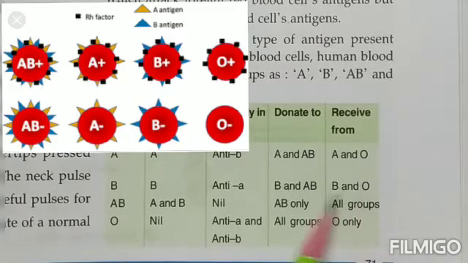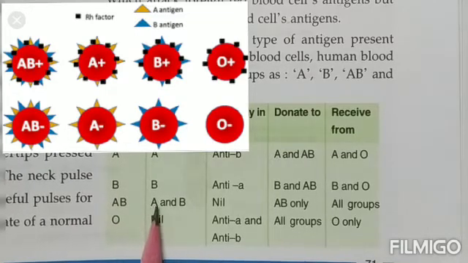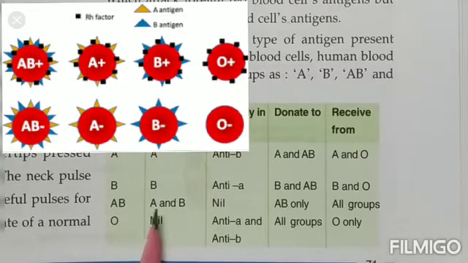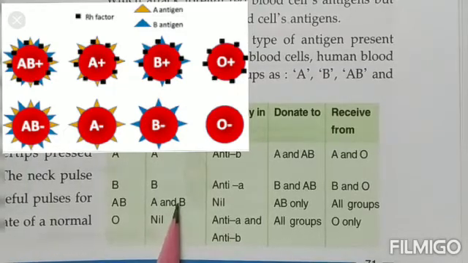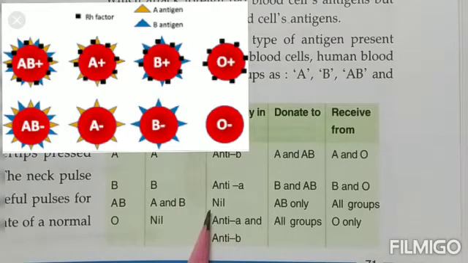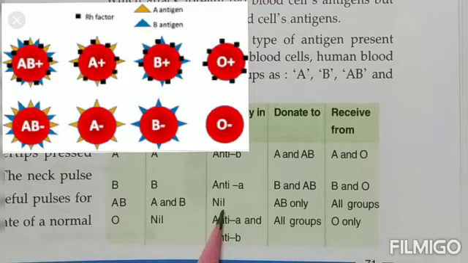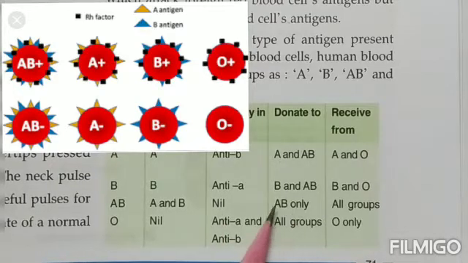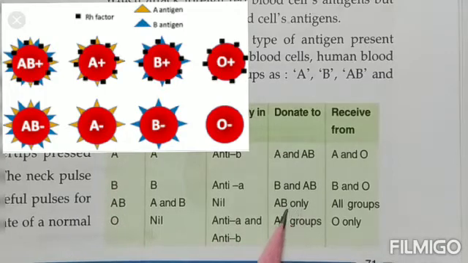Coming to AB, those who have blood group AB, children, have both the antigens present on their RBC: antigen A also, antigen B also. Antibody is nil. Why? Because both the antigens are present, so they don't have any antibodies. They can donate the blood to only AB. They can receive the blood from all the groups. That means they can receive the blood from all the 4 groups, but they can only give the blood to AB. That is why the ones with blood group AB are known as a universal receiver.